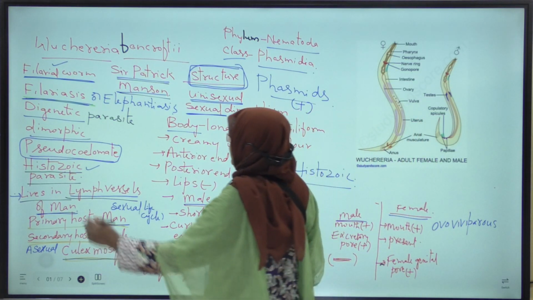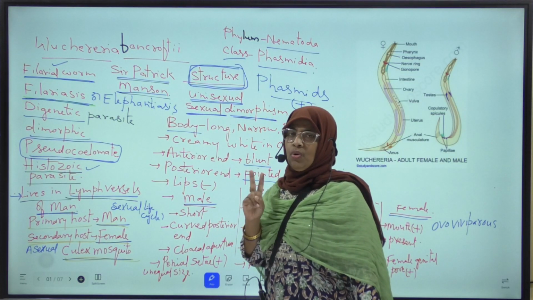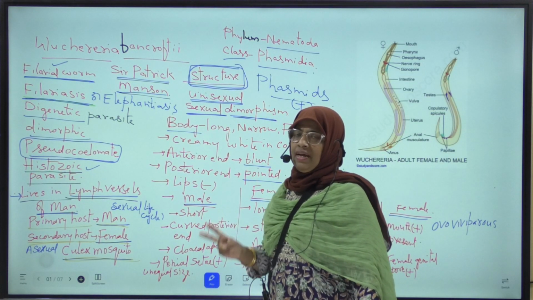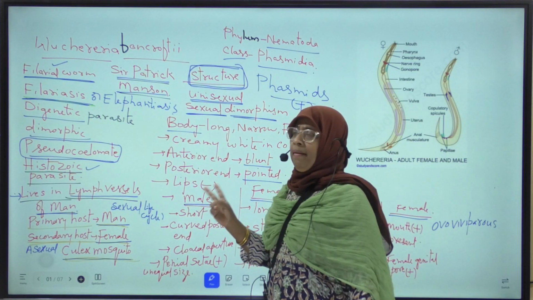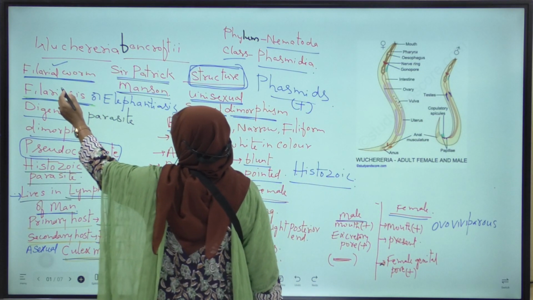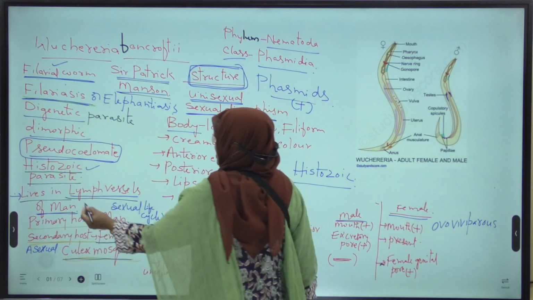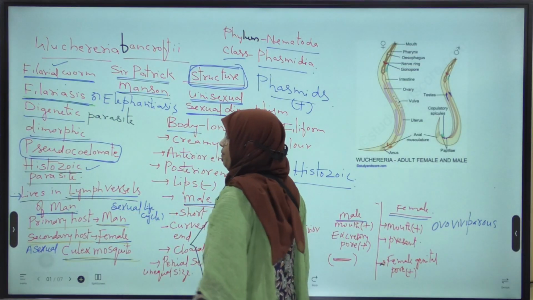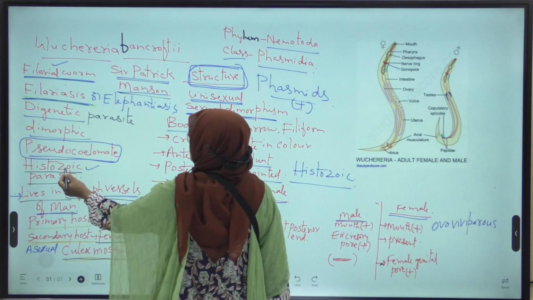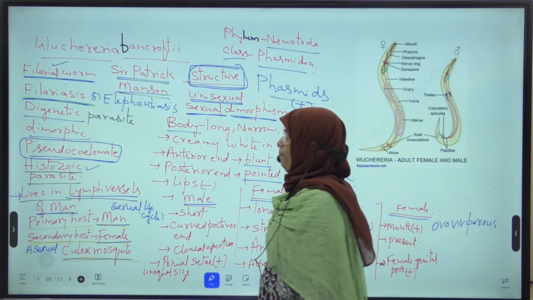Next, Wuchereria bancrofti was discovered by two scientists, Wucherer and Bancroft. Hence the name Wuchereria bancrofti. It is commonly known as the filarial worm. It lives in the lymph vessels of man, and it is a histozoic parasite, meaning it lives in the tissues of man.